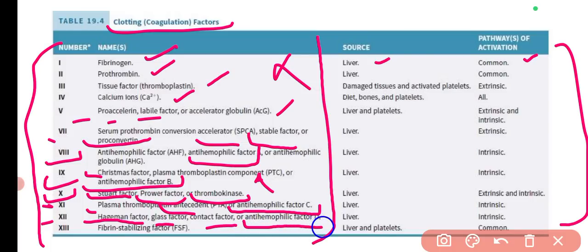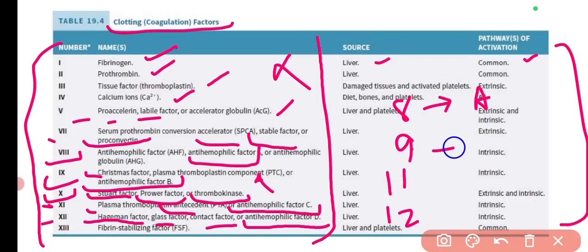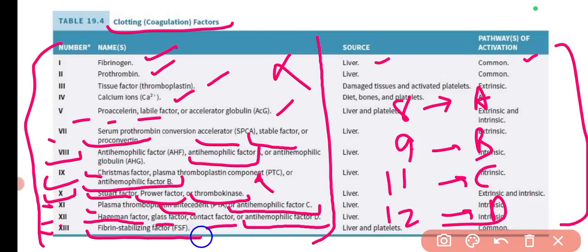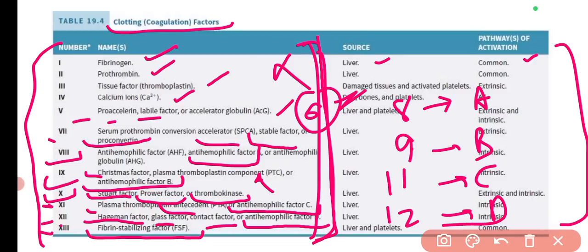is the anti-hemophilic factor D. So there are a total of 4 anti-hemophilic factors: factor 8, factor 9, 11 and 12. 8 is A, 9 is B, 11 is C and 12 is D. Then there is factor number 13, which is the fibrin stabilizing factor. So these are the total 13 factors. Factor number 6 has been removed. So that is the thing.